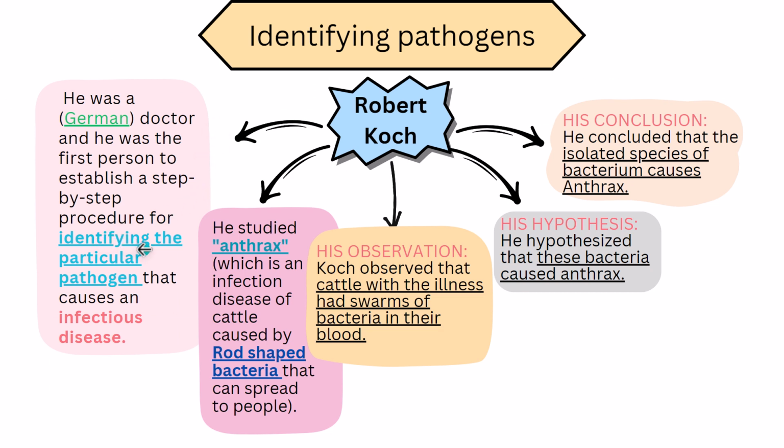Identifying the pathogen. Robert Koch was a German doctor and the first person to establish a step-by-step procedure for identifying a particular pathogen that can cause infectious disease. The disease that he studied was anthrax, and the particular pathogen that he discovered which caused this disease was rod-shaped bacteria. Anthrax is an infectious disease of cattle that can transmit to humans also.